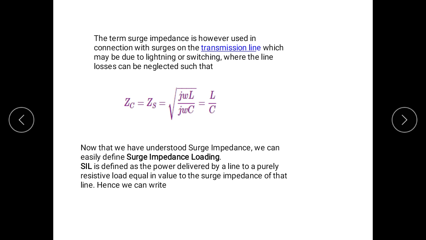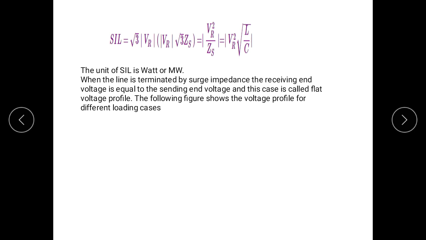Hence we can write SIL is equal to root 3 VR square upon root 3 Zs, that is equal to VR square upon Zs, or VR square into under root L upon C. The unit of SIL is watt or megawatt.